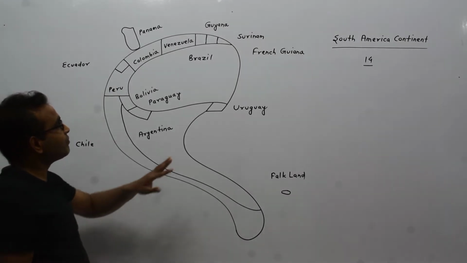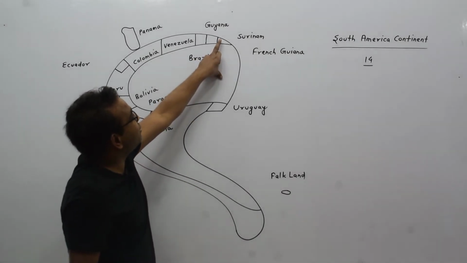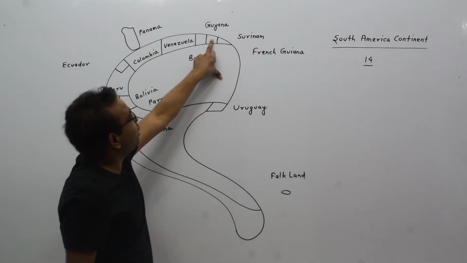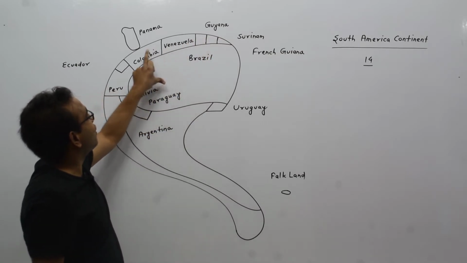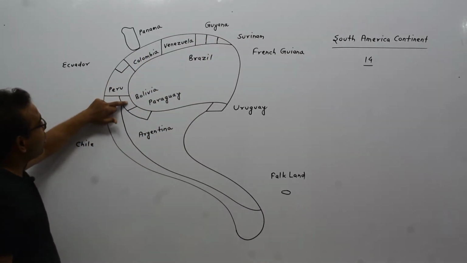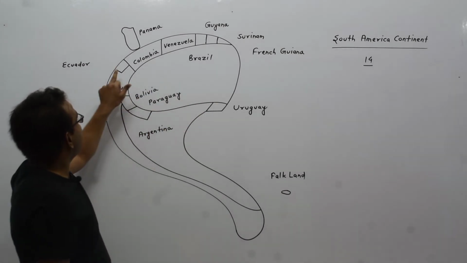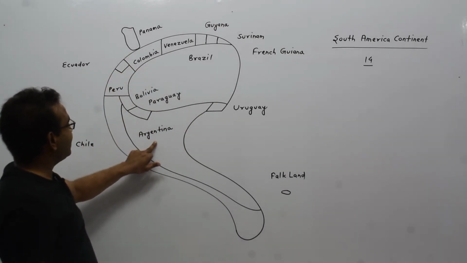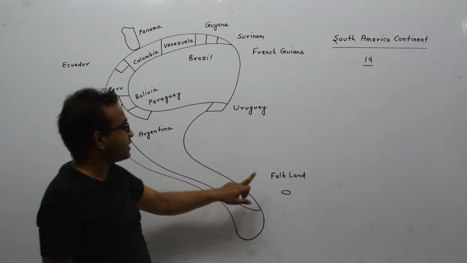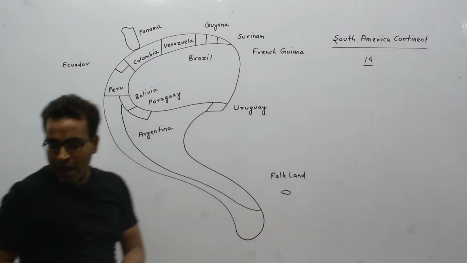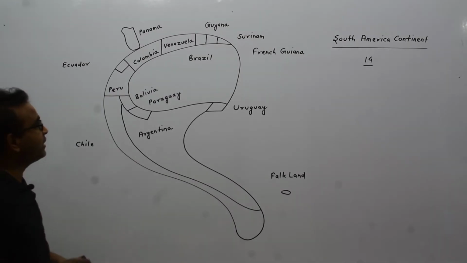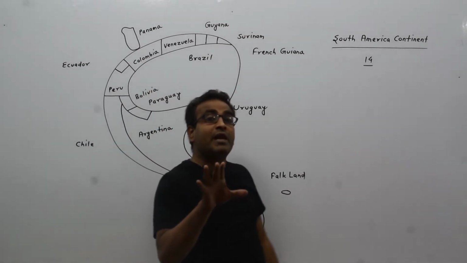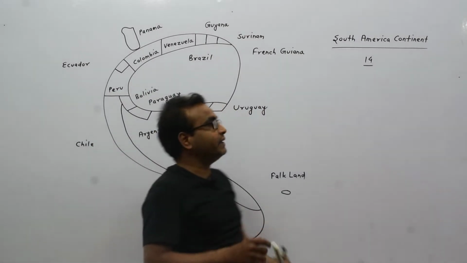Look at here. Brazil, French Guiana, Suriname, Guyana, Venezuela, Colombia, Peru, Bolivia, Paraguay, Uruguay. In between Peru and Colombia, this is Ecuador, Argentina, Chile, and this is Falkland. I am going to discuss here the number of neighbor countries of a country. Look at here.